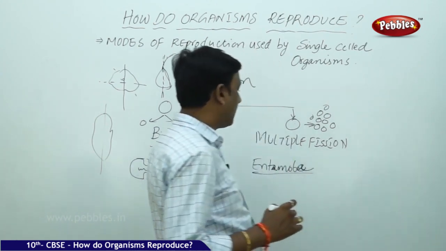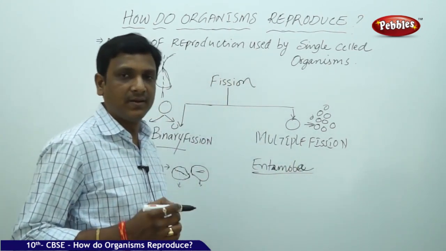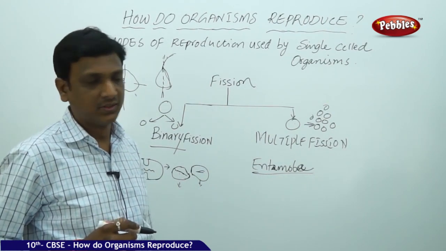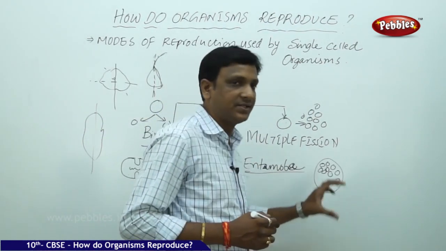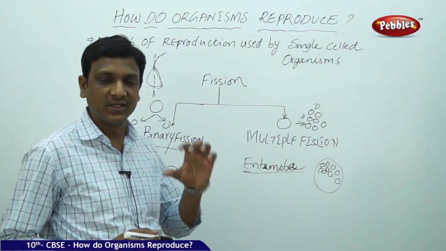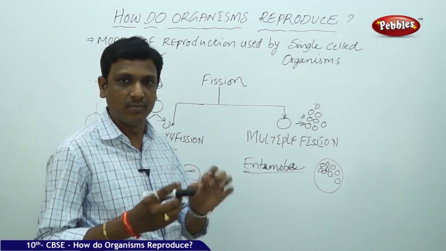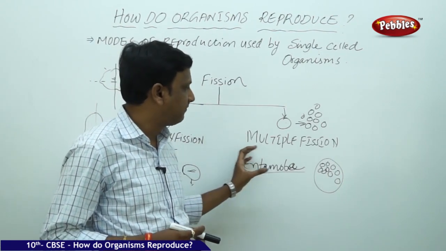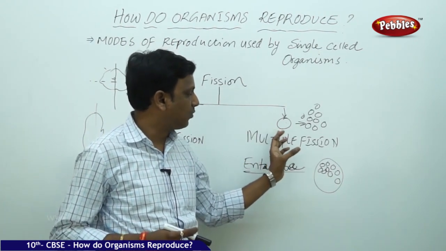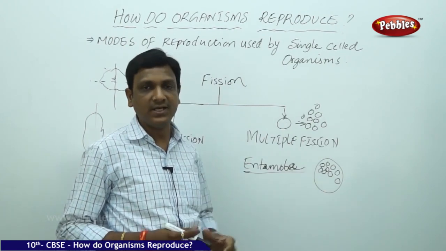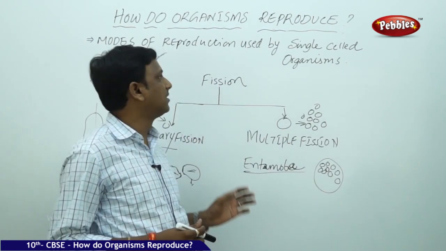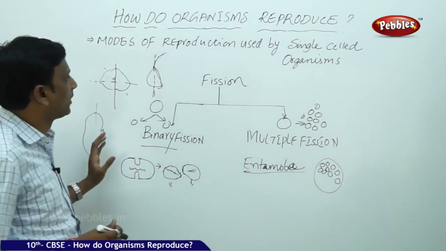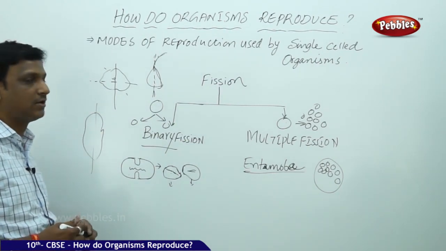So Entamoeba reproduces by multiple fission. Here in Entamoeba histolytica, one single organism is divided into a number of daughter cells. This is called multiple fission, meaning one parent cell to many daughter cells. This is a method of reproduction used by single-celled organisms.